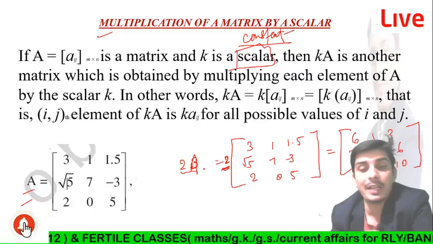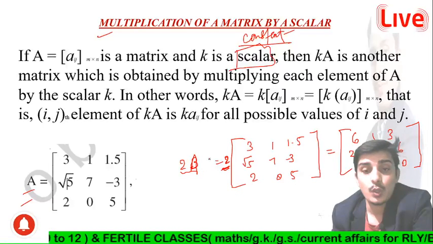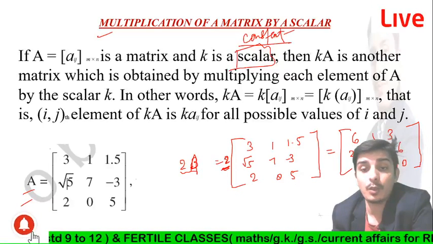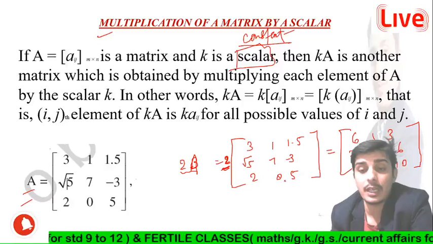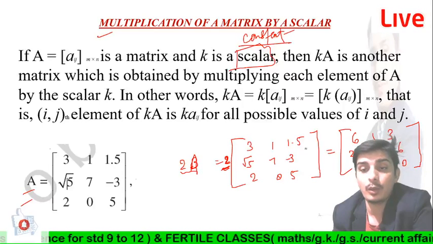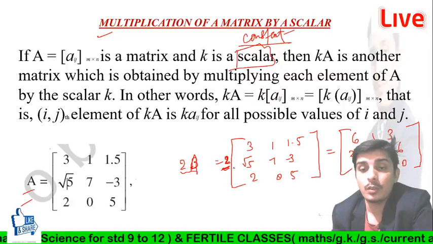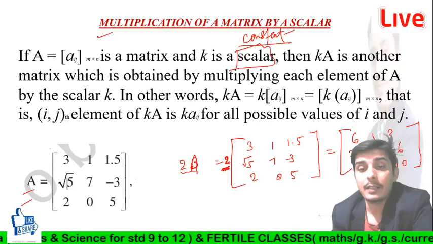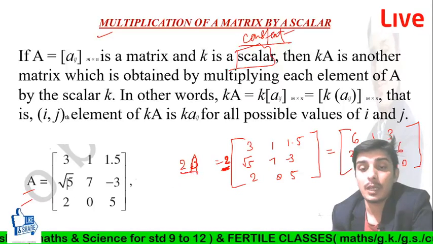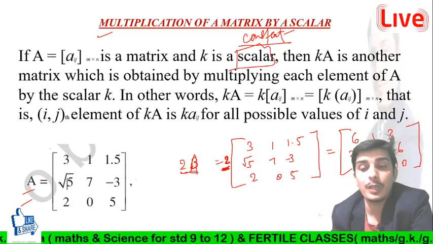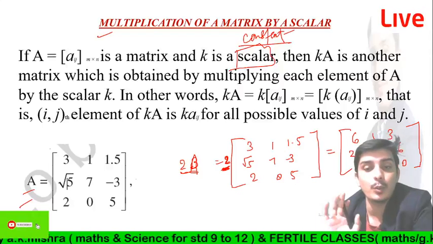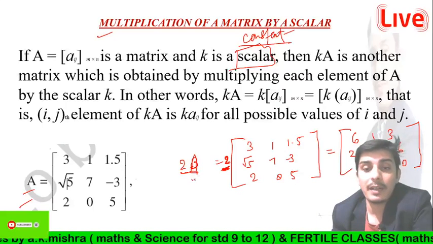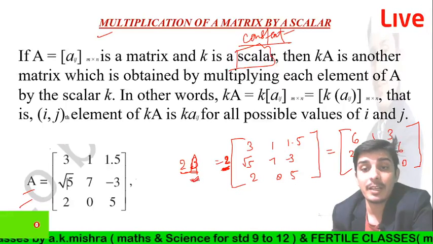So first we write 2, and A is the matrix.